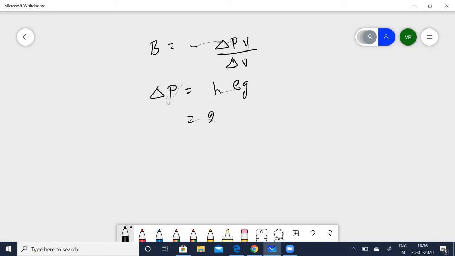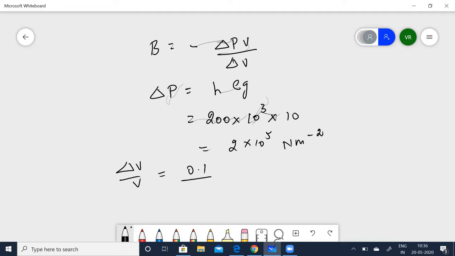Let's calculate that. H is given as 200, into 10 to the power of 3 into G, which, let us take as 10. So that gives you 2 into 10 to the power of 5 Newton per meter square. All right, let us calculate delta V by V, which is nothing but 0.1 divided by 100, which is equal to 10 to the power of minus 3.